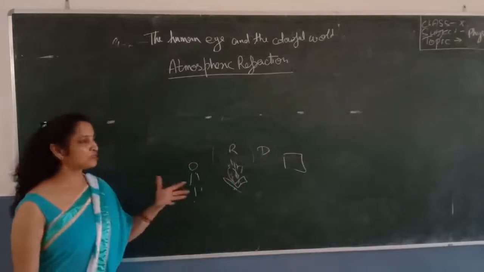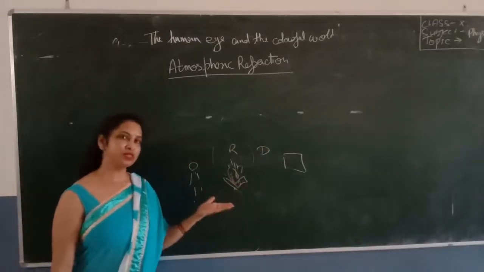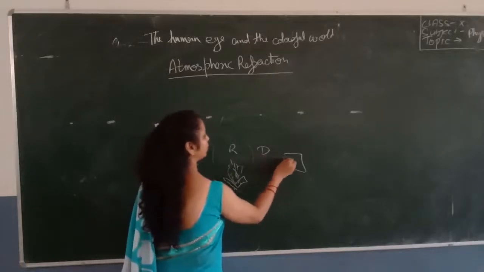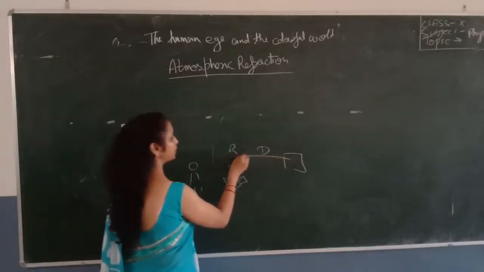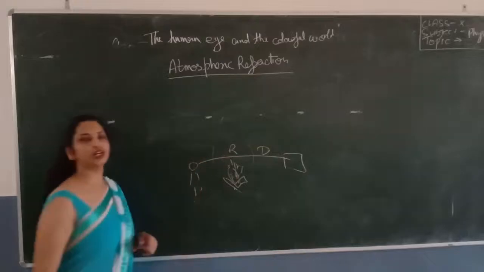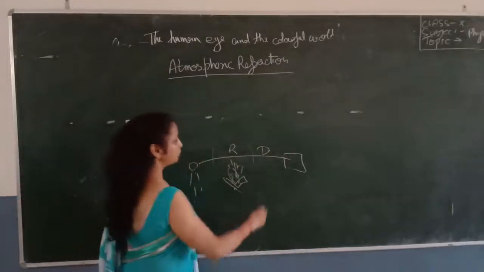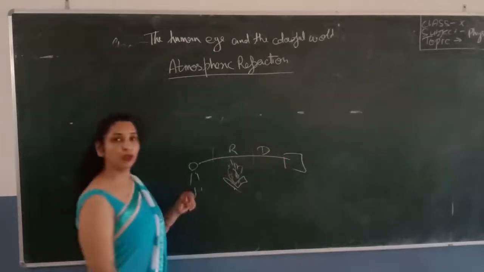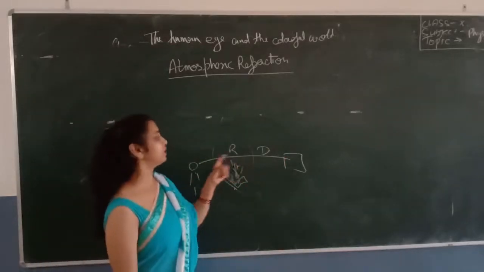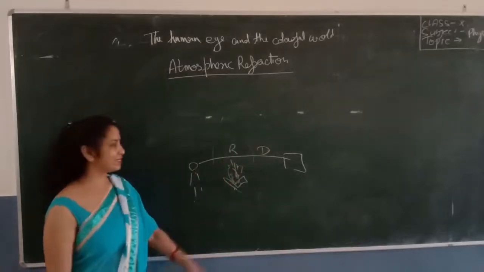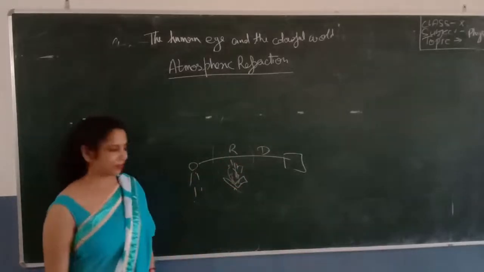So how are we able to see objects? We are able to see objects when the light coming from the object falls on our eyes. So when the light from the object passes through these different layers, the denser and the rare and the denser medium, the densities of this medium can vary.